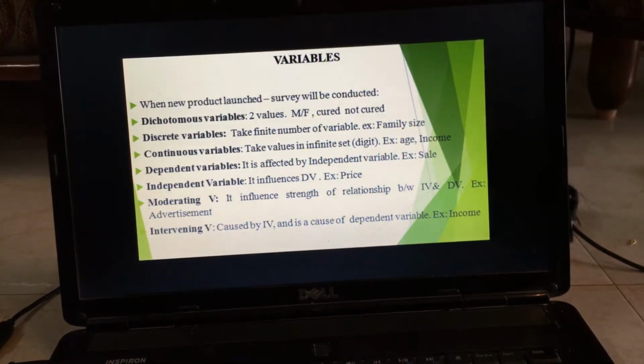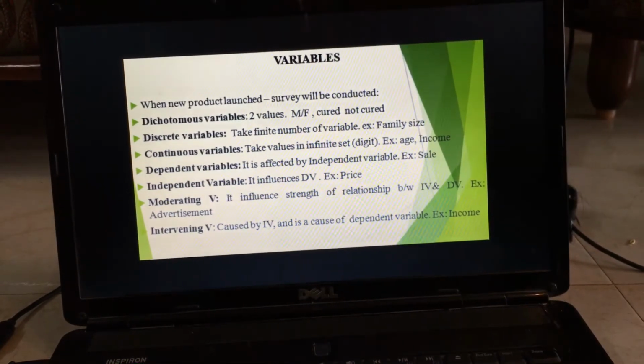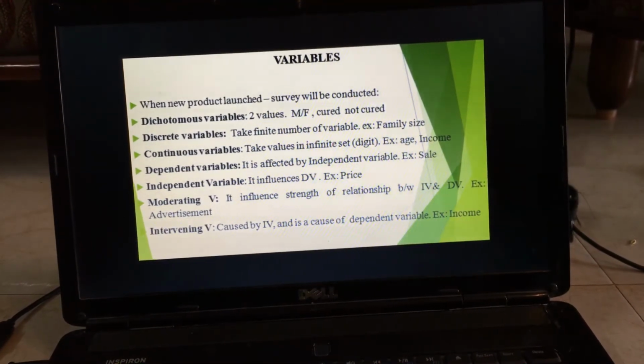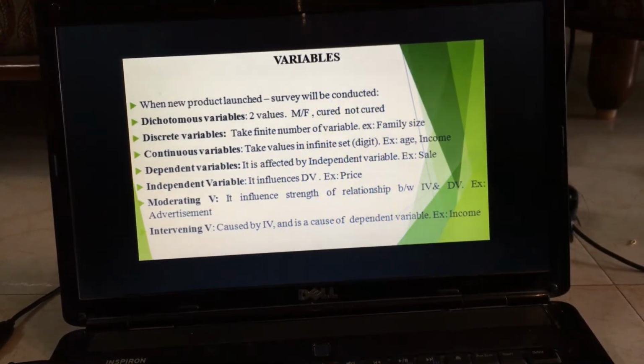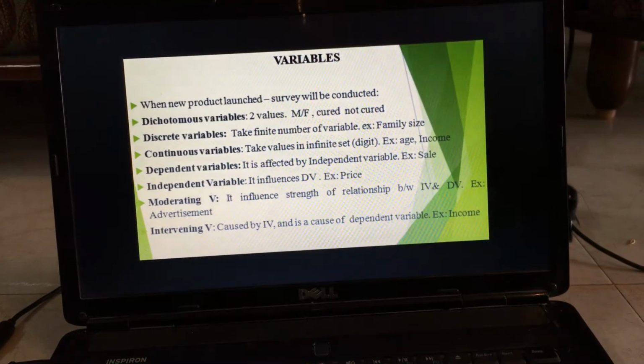Discrete variable means taking a finite number of values. For example, I will go to the family. Depending upon the family size, they will prefer a particular car. So I will ask those families whether they will prefer it or not. That is called a discrete variable. Continuous variable means we take infinite values. So we are taking into account here the age and income. Based on income only, they will be in a position to buy the car. So I will take income groups, between 25 to 30, 31 to 40, like that, and then I will make a study and find out.